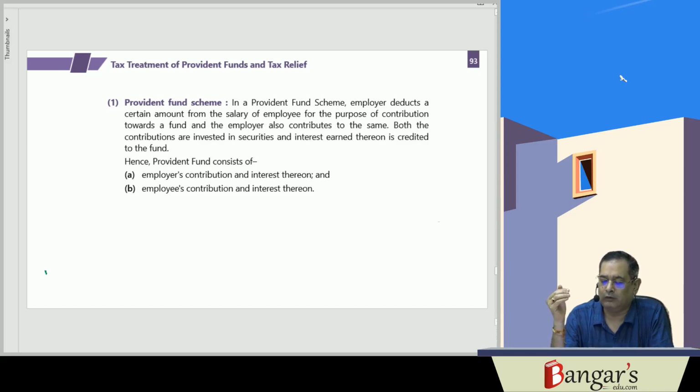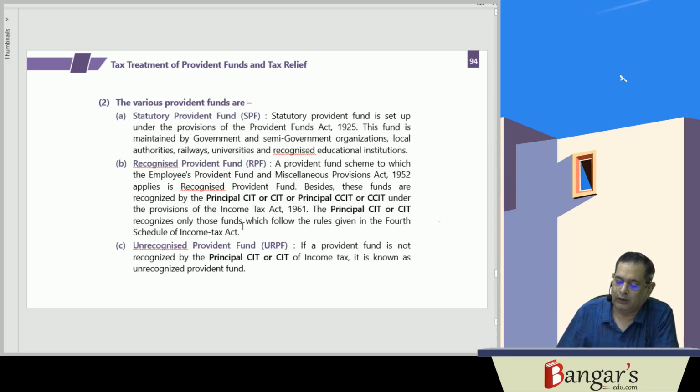So here we have the statutory provident fund. The other one is the recognized provident fund, and one is the unrecognized provident fund. So what is the statutory provident fund?